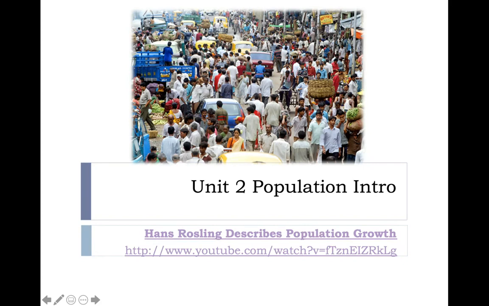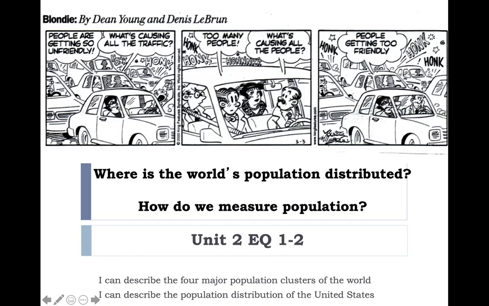If you have not watched the Hans Rosling TED Talk on population, please pause this video and do so now. After having watched the Hans Rosling video, you know that our population is growing at a rapid pace and we are on track for exponential growth. Therefore, population is an important issue that we are going to talk about. Today, our two essential questions, or the two things that we are trying to figure out, are: where is the world's population distributed, and how do we measure population?